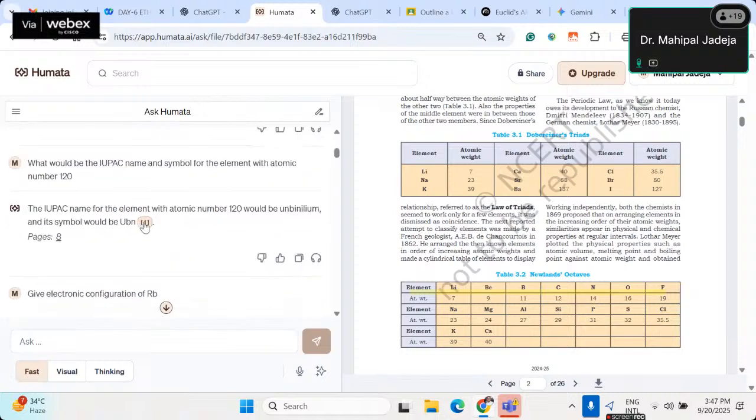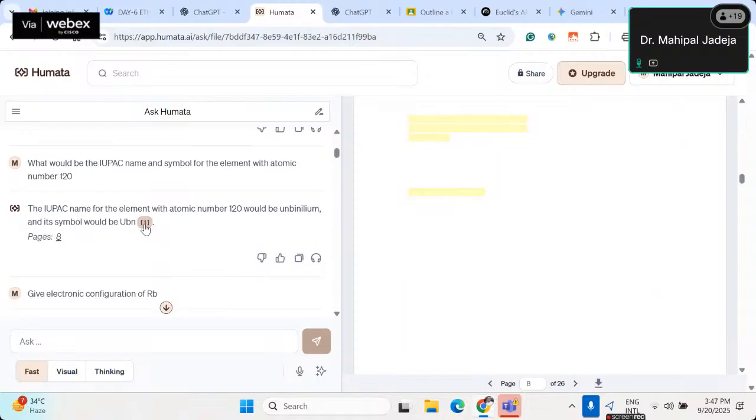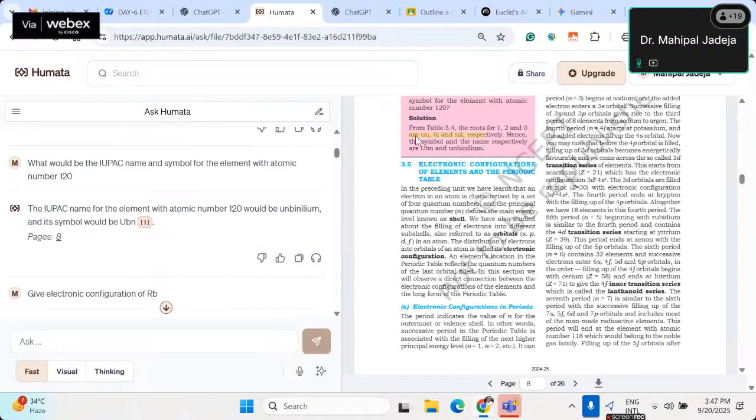As you can see here, I am getting one citation. If I click over here, then you can see this portion has been highlighted, right? So one can say it's encouraging non-linear reading. Not necessarily whatever you are reading, you have to read it line by line, right?